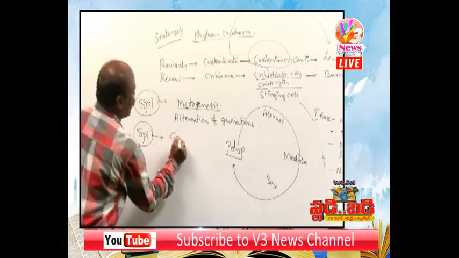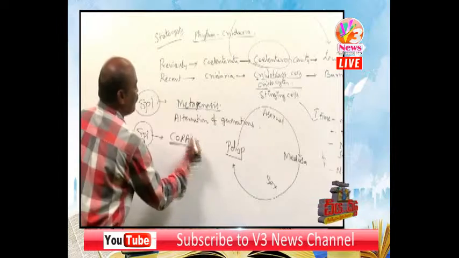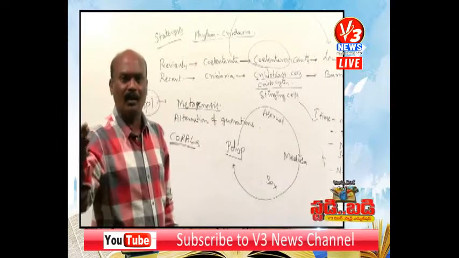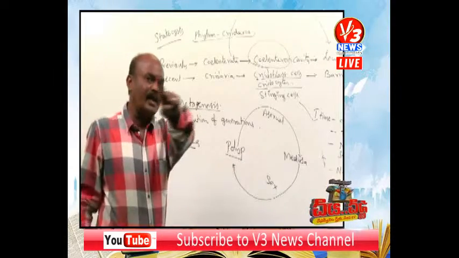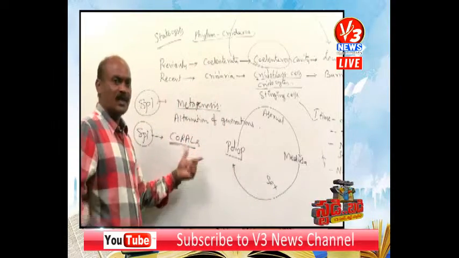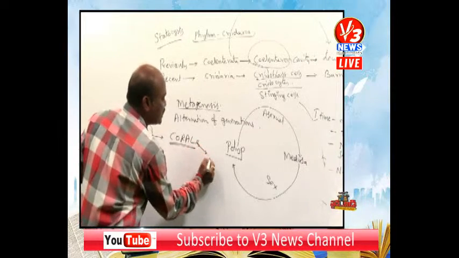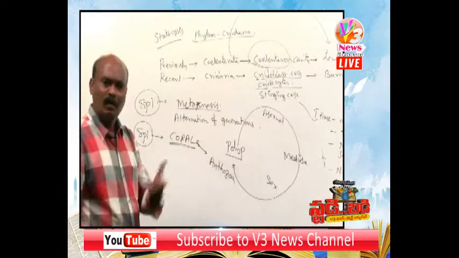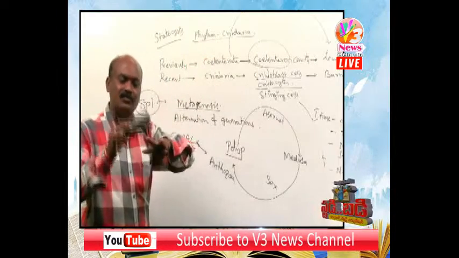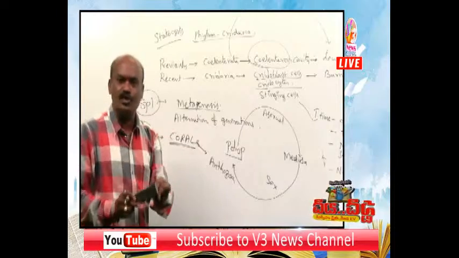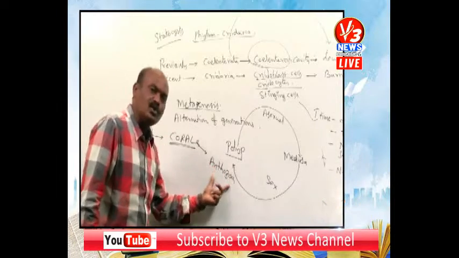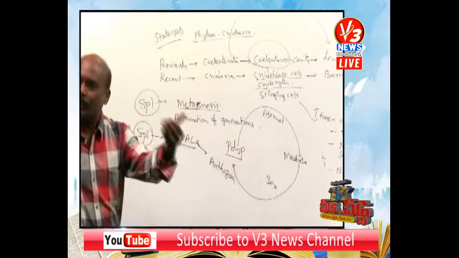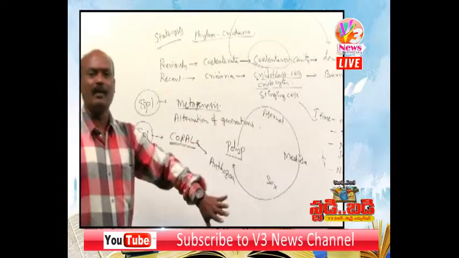Yes, one more special character, that's an important character. Some Cnidarians form corals. Very important technical term. What is meant by coral? What are the coral animals? Not all the Cnidarians form corals. Only the members of the class Anthozoa. The phylum Cnidaria was classified into 3 classes: Hydrozoa, Scyphozoa, Anthozoa. The Anthozoans form corals.